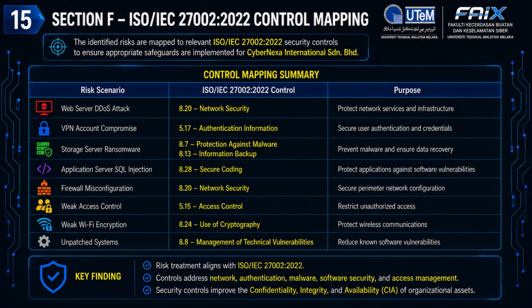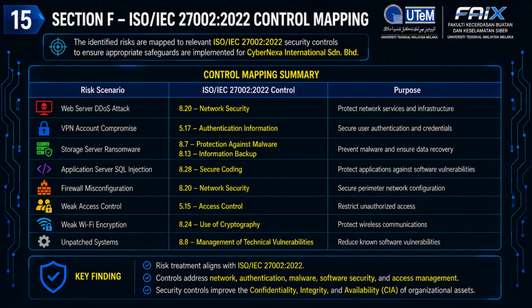The first mapping is for the web server DDoS attack, which is associated with Control 8.20, Network Security. This control strengthens network protection, improves traffic monitoring, and helps maintain the availability of critical online services. The second mapping addresses VPN account compromise, where Control 5.17, Authentication Information, is recommended. This control improves password management, protects authentication credentials, and reduces the risk of unauthorized access.